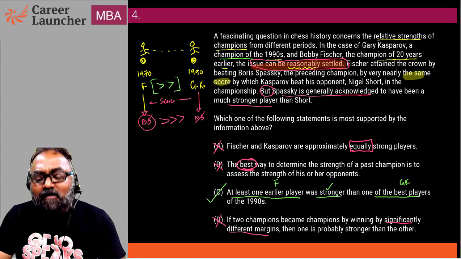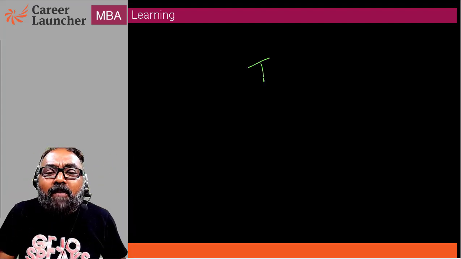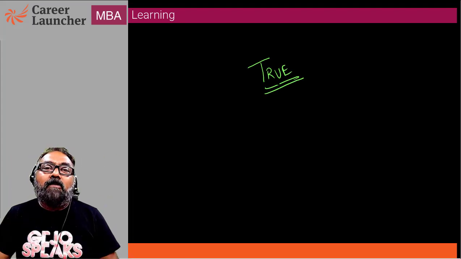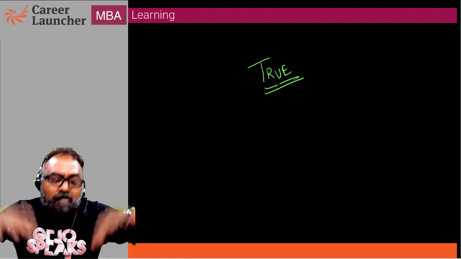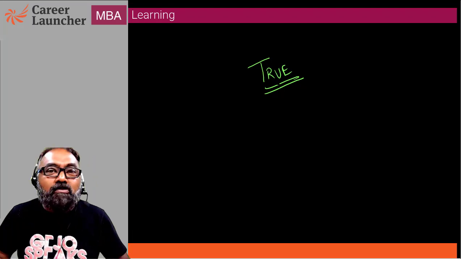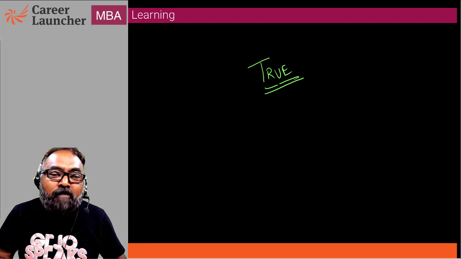C is true. So, ladies and gentlemen, what you see with respect to inferences is that we'll have to connect two things together to arrive at the answer. That's it. But please understand that an inference is something that is absolutely true based on the information given in the passage. If you comprehend the passage well, you'll be able to get this inference, right? Having this basic understanding of what inference is, something that is true based on information given in the passage.